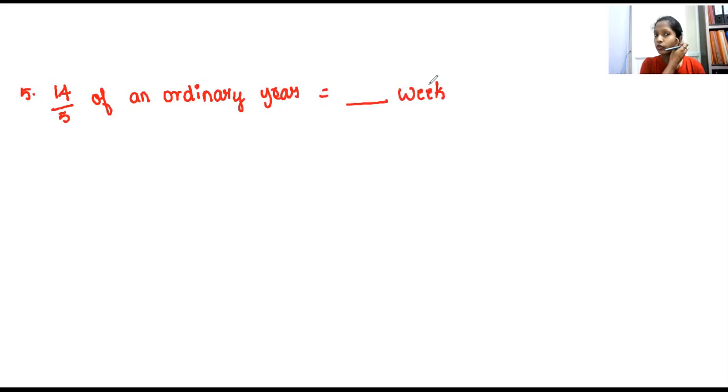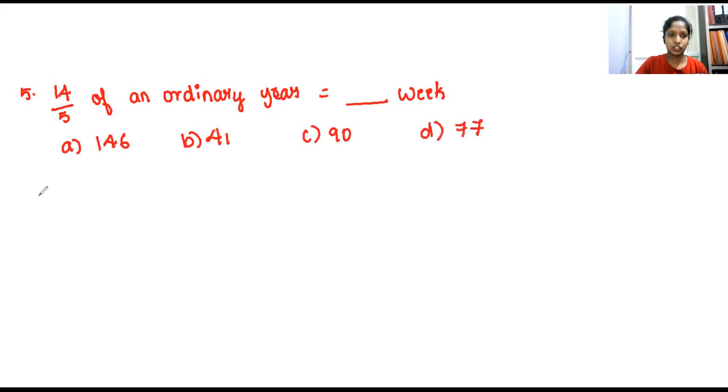That is, 14 by 5th of any one ordinary year will be equal to how many weeks. You have to find it out. Option A 146, option B 41, option C 90, option D 77.